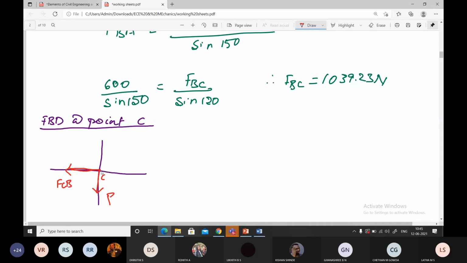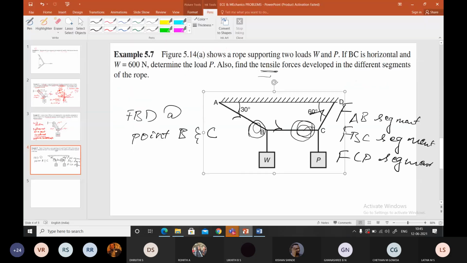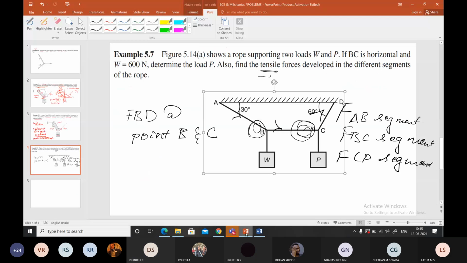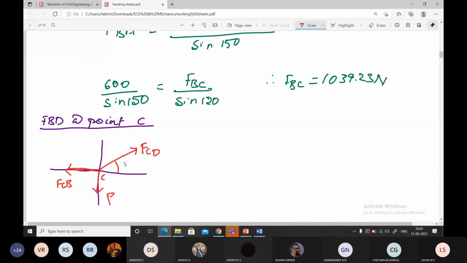And here it is FCD. What is the angle? It is at an angle of 60 degree. Remember students, I am writing this FCB away from point C. Every direction of the force is away from point C.